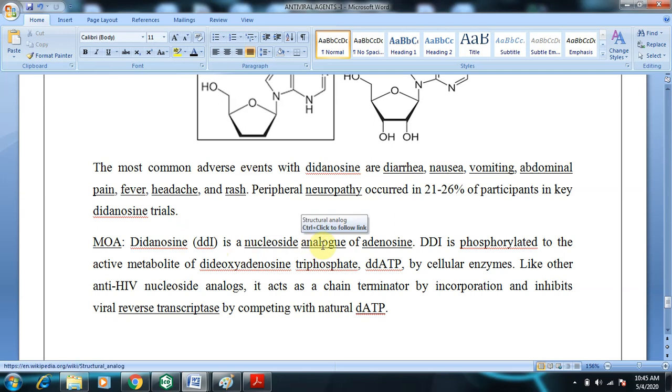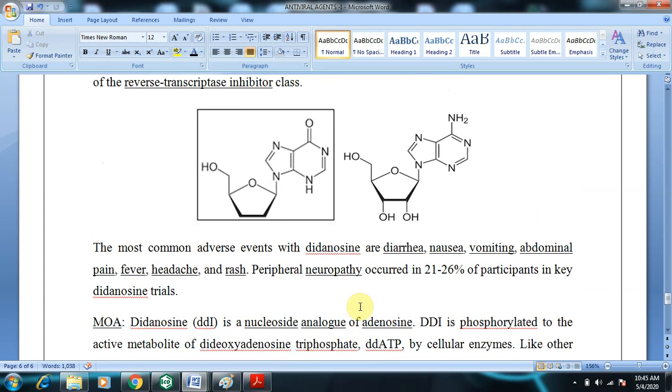Didanosine is a nucleoside analog of adenosine, as we have said. It is phosphorylated to the diphosphate and then triphosphate by cellular kinases, and then it inhibits the reverse transcriptase, so that there will be generation of faulty DNA. You know that reverse transcriptase is used to synthesize complementary DNA from RNA, so that enzyme will be inhibited. Why? Because there will be faulty incorporation of the drug instead of adenosine.